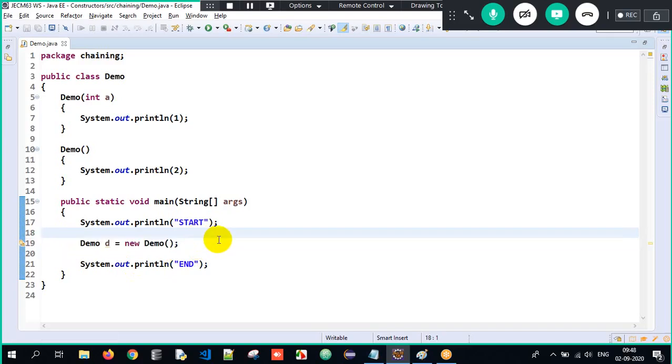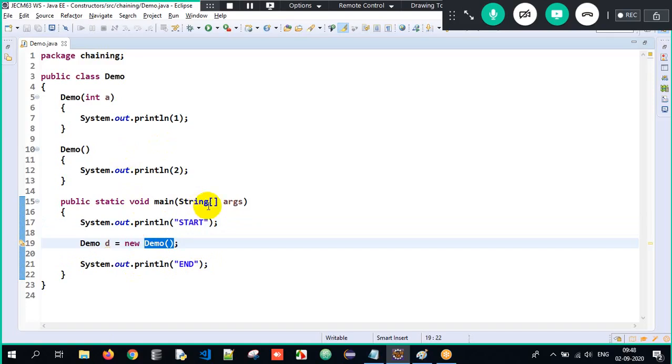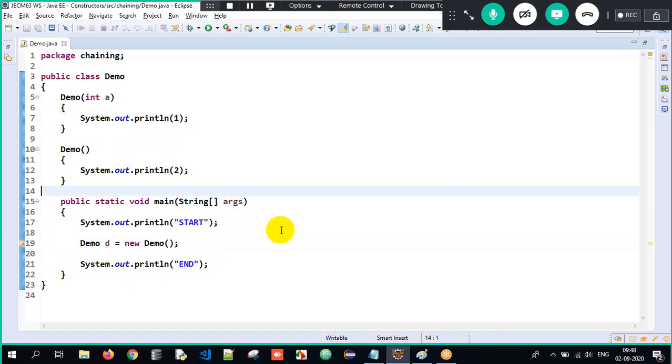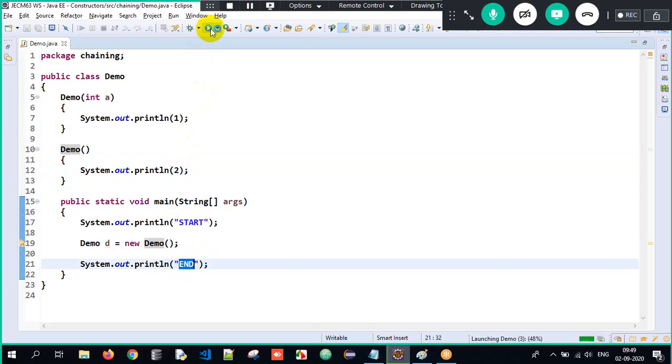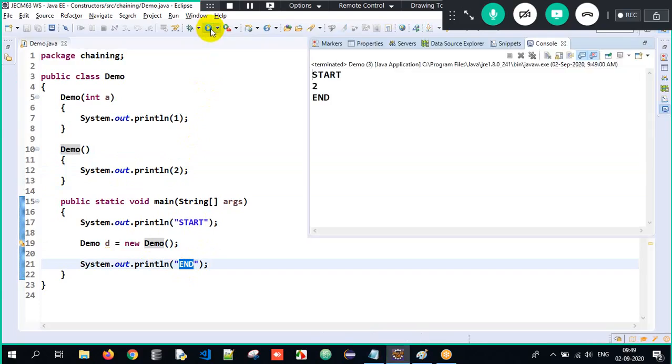Now what will be the output? Start, then the constructor will get executed. But which constructor will get executed? Press Control on your keyboard, hover on the constructor call, and click on it. Look, where is the control taking us? The control is taking us to the second constructor, wherein I will print 2. Control comes back, then end. So the output is start, 2, end.